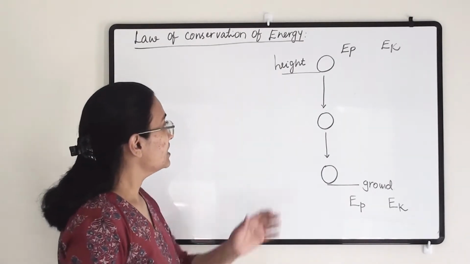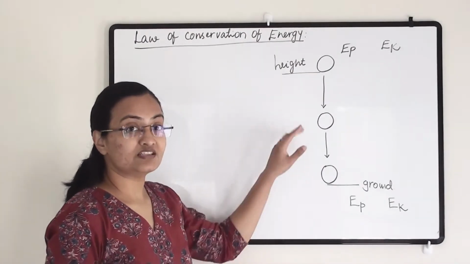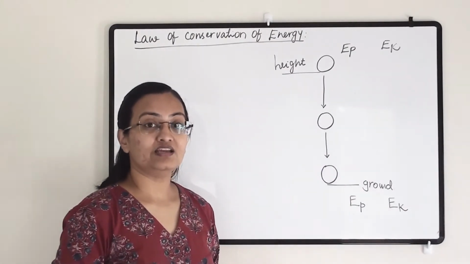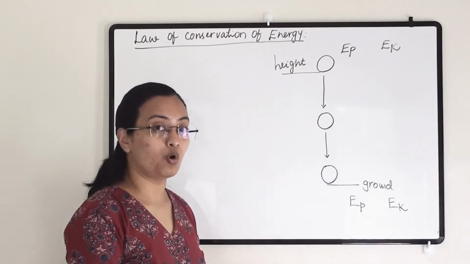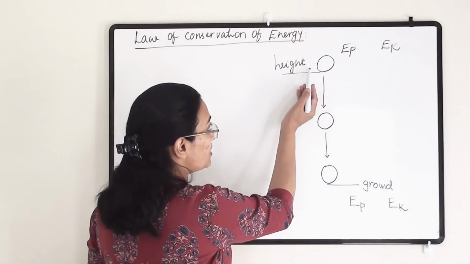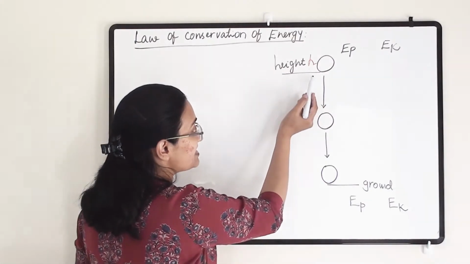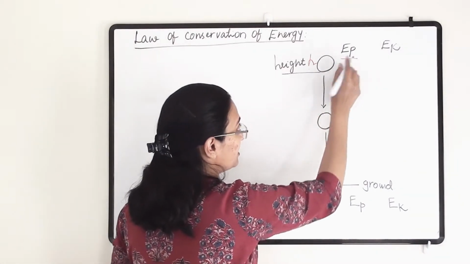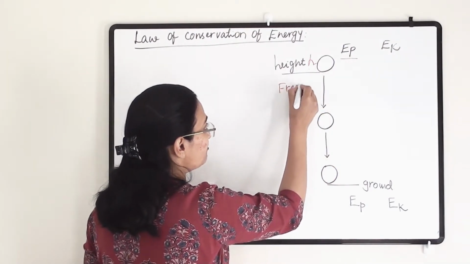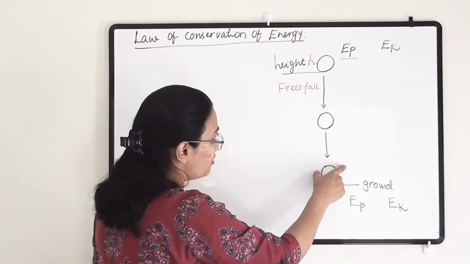So let us consider this example where a ball is falling towards the ground and it's a free fall. Now what is the meaning of free fall? Free fall means without any external force. We are just dropping a ball from a certain height. So we have taken this ball to a height h. Due to that it has gained a certain amount of potential energy, and after that there will be a free fall for this ball. So under free fall it is falling towards the ground.